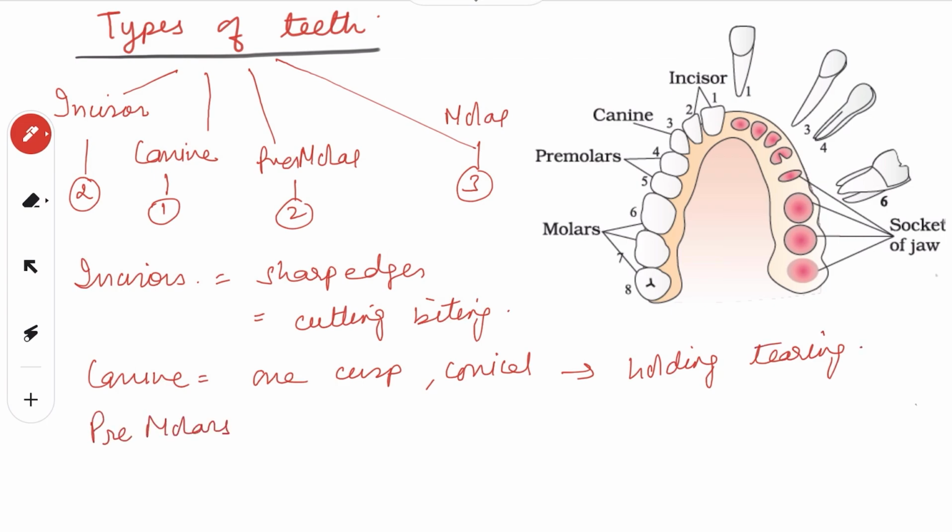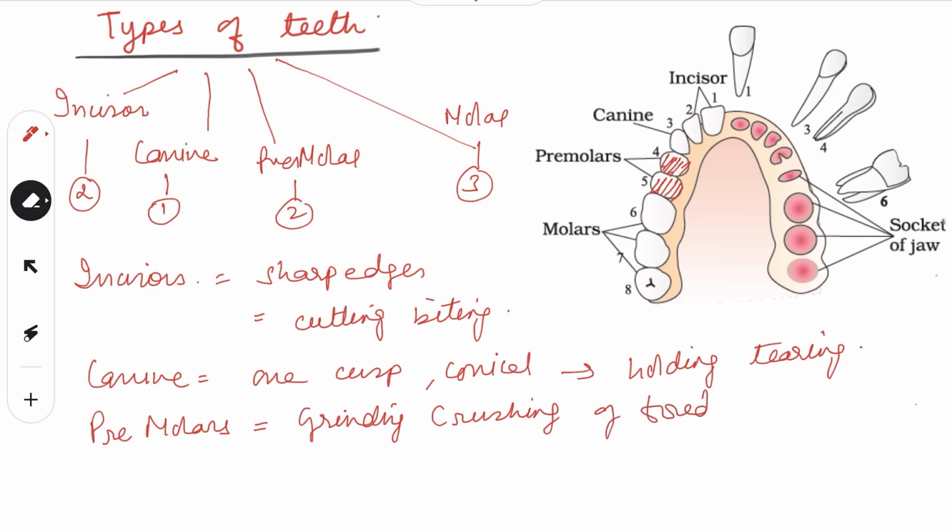Then we have the premolars, right? This number 4 and number 5. There are 2 premolars. These 2 premolars help in grinding and crushing of food, and they have two prominent cusps.